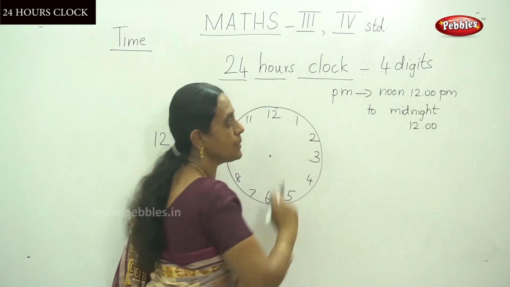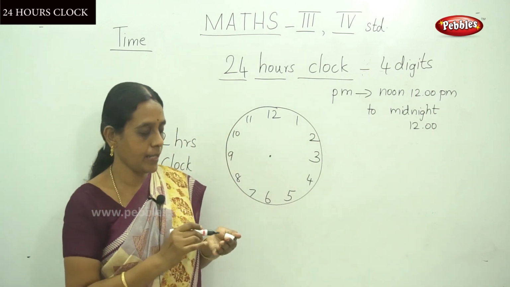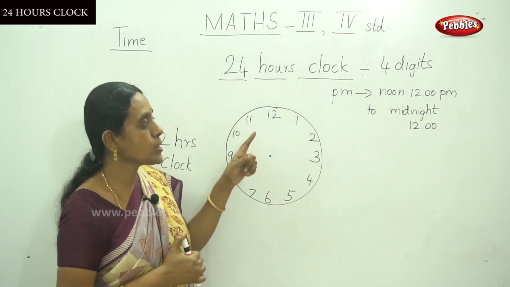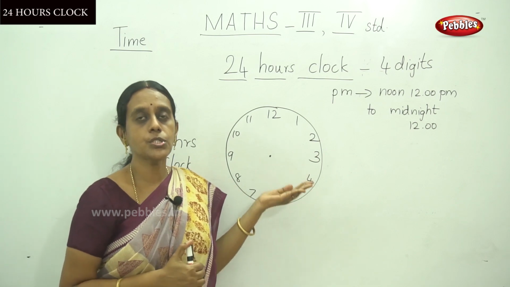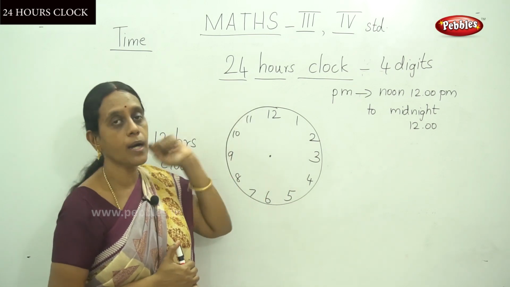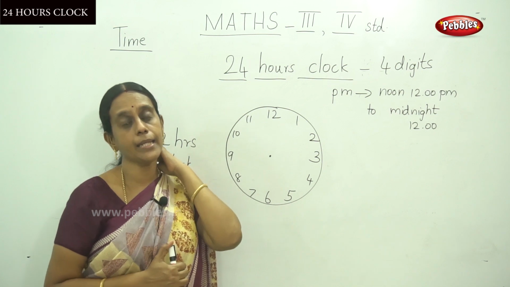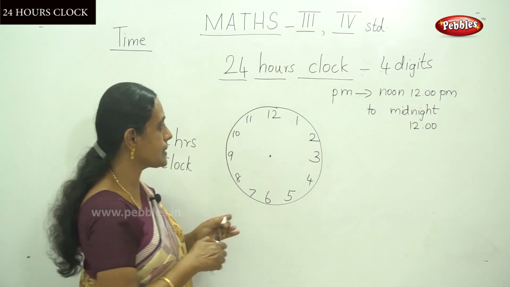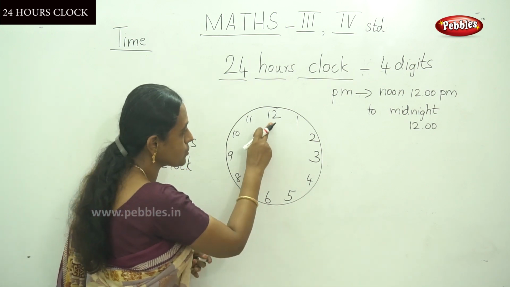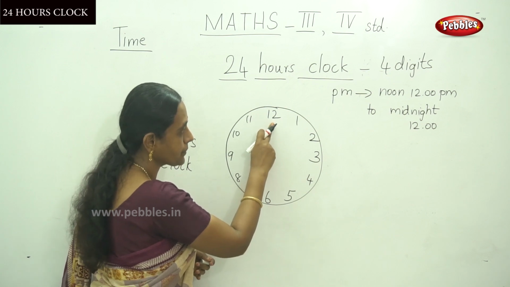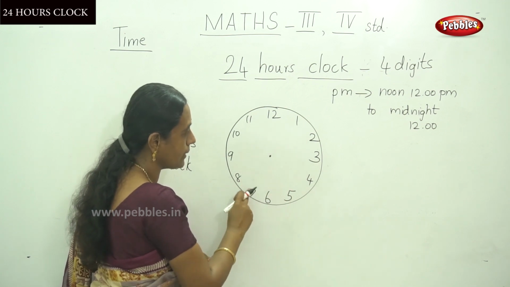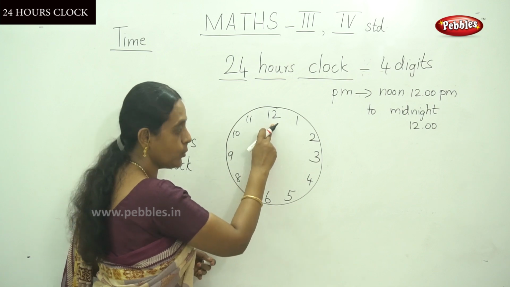Okay, this is post meridian, the second half of the day. Post meridian time should be changed for a 24-hour clock by adding 12. For example, suppose this is 12 a.m. in the early morning. It goes round, and again it's 12 noon.